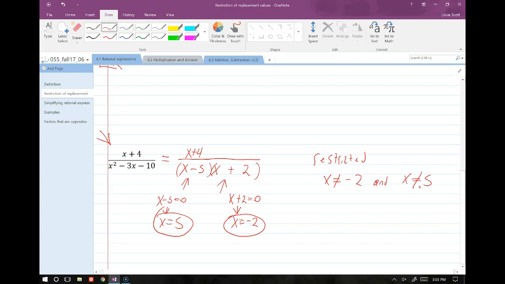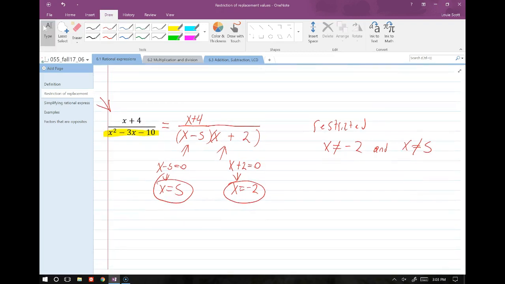All right, and so that's how we find restricted values. We just say, well, what values are going to cause us to break a bunch of rules? If we can't see those values in our first step, then we have to factor to figure out what those values are going to be. And even though we're not going to talk too much about restricted values in these next two sections, after that there's going to be a lot more of them all over the place. So don't forget this concept, even though we might not talk about it too much in the next couple of chapters. I think there's a couple homework problems on it, though.